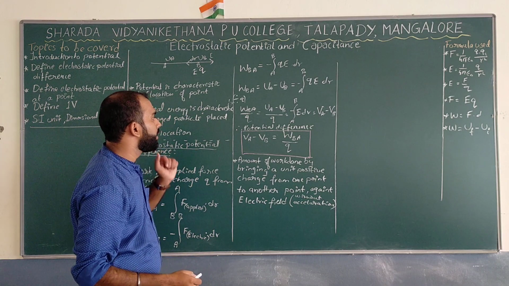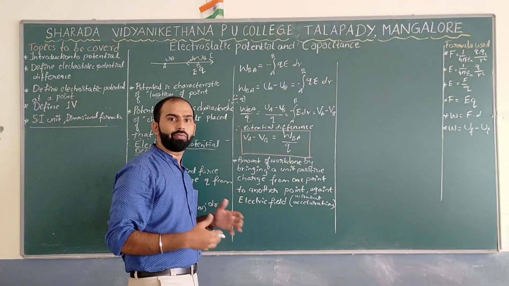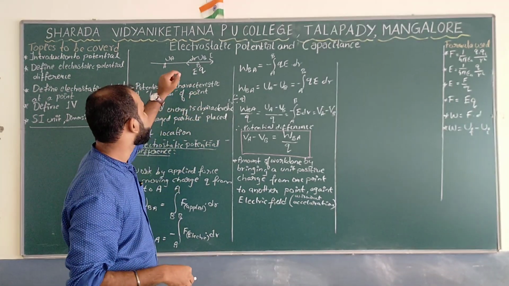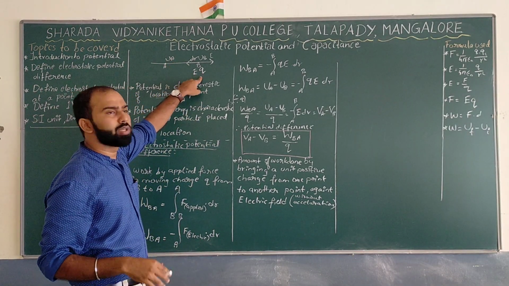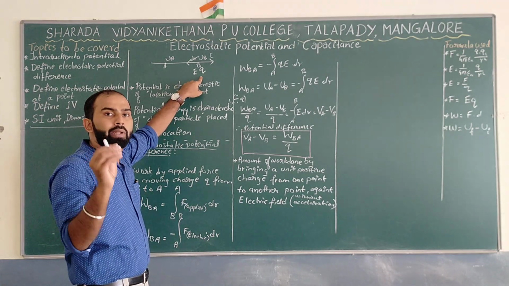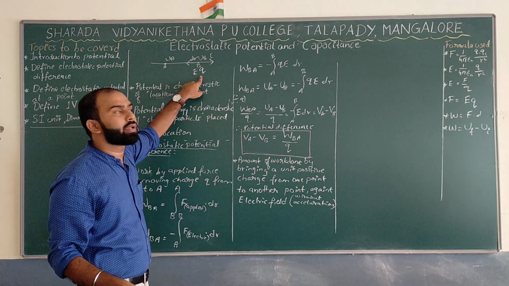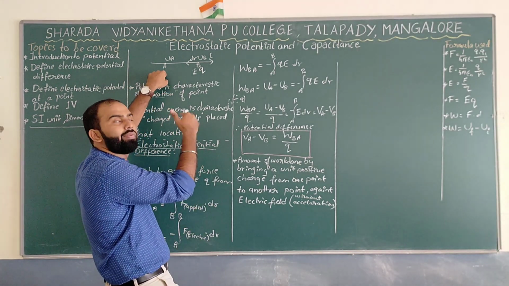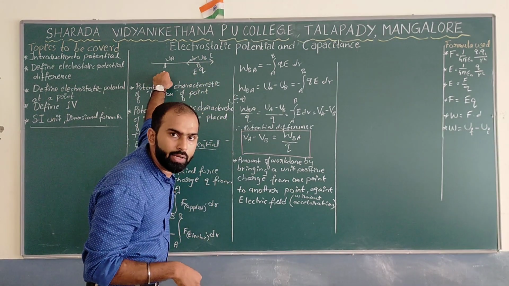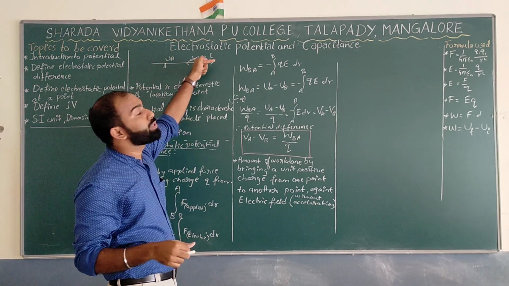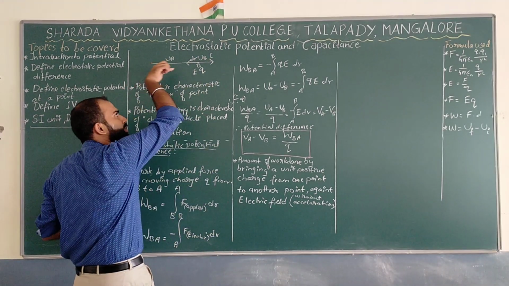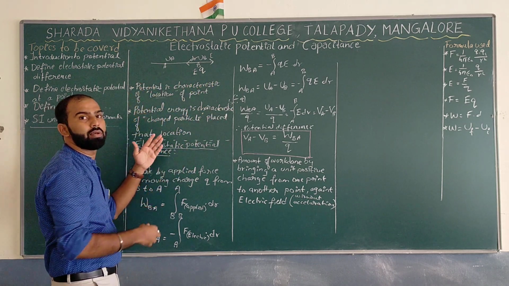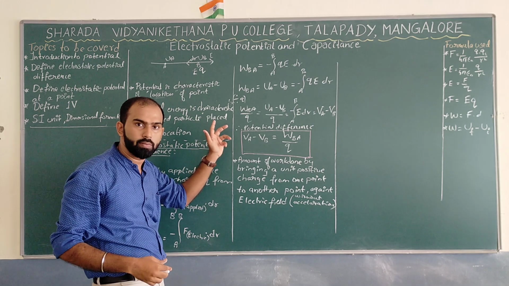One more possible question for your board exam: define potential difference. I'll say it in the simplest way. We are bringing charge Q from where to where? Point B to point A, whether along the direction of the electric field or opposite to it, and it should be opposite to the direction of the electric field. The field is in this direction, but you are bringing the charge from point B to point A. This is exactly what potential difference is.